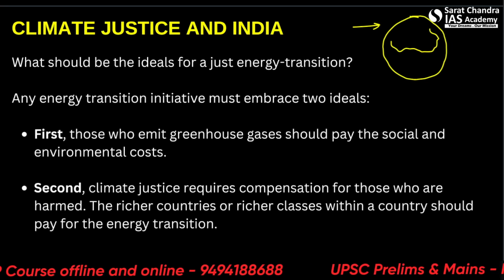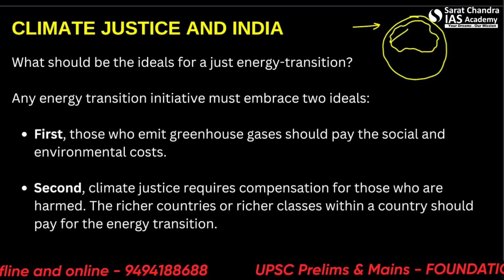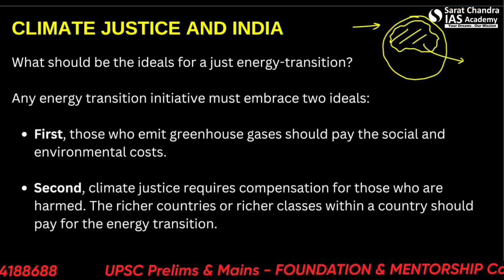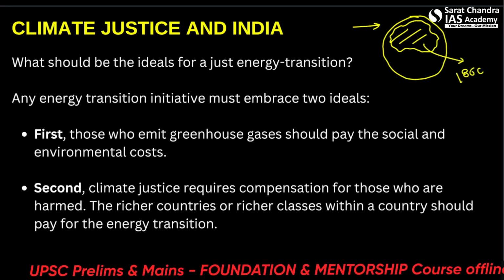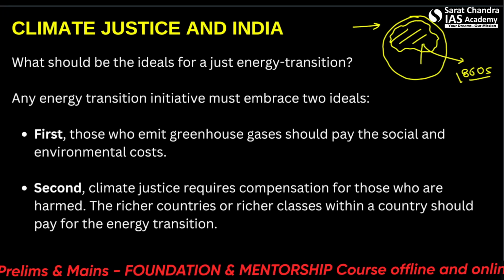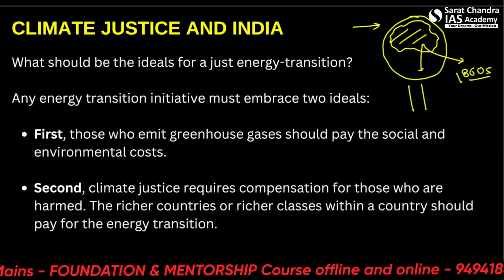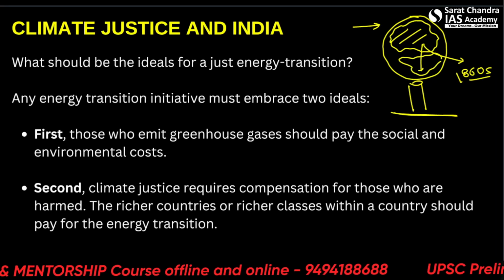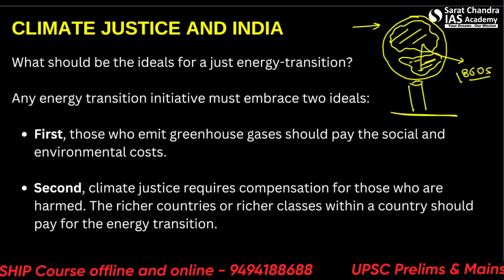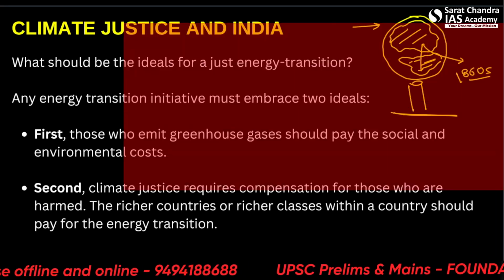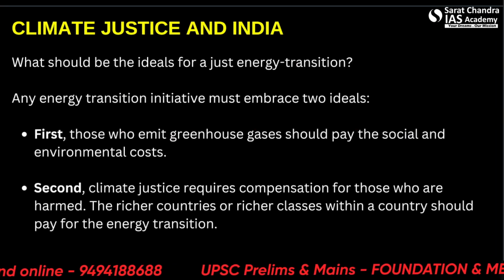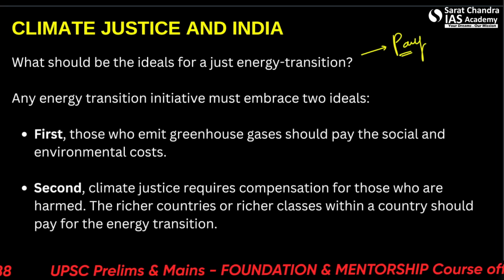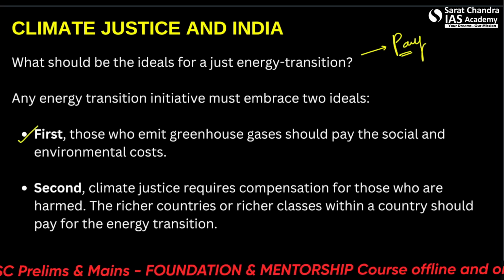The countries north of the equator, let's say majorly Europe and the Americas, went through the industrial revolution in the 1860s and got crazy with it. They emitted so much greenhouse gas and now the whole world is suffering from the consequences, while there are many countries which still have not gone through such development and still have to pay the price. So who should actually pay the price? The countries north of the equator.